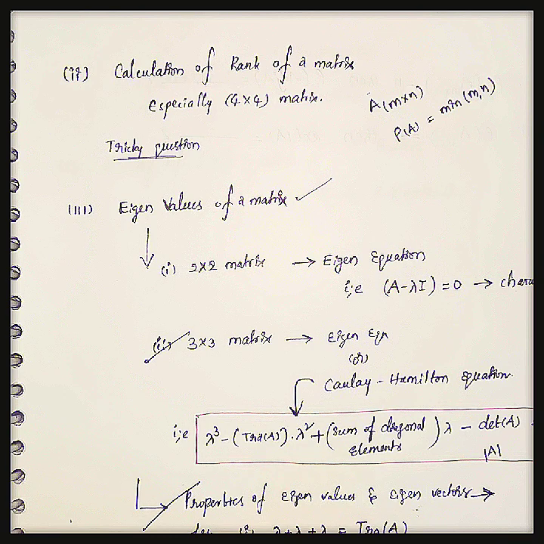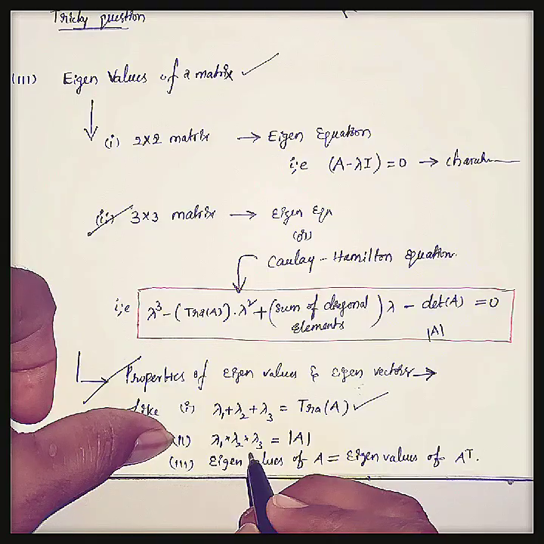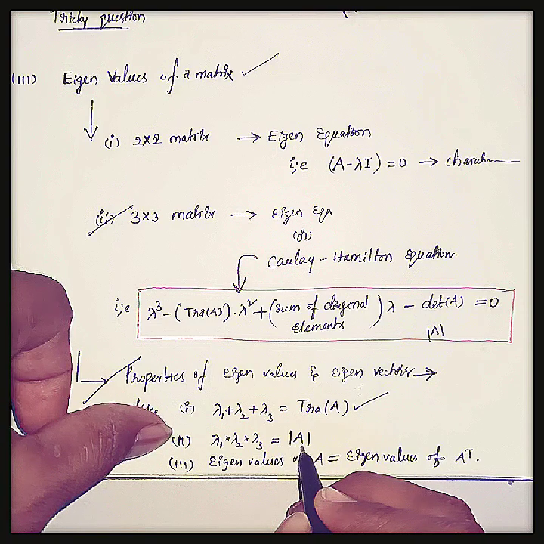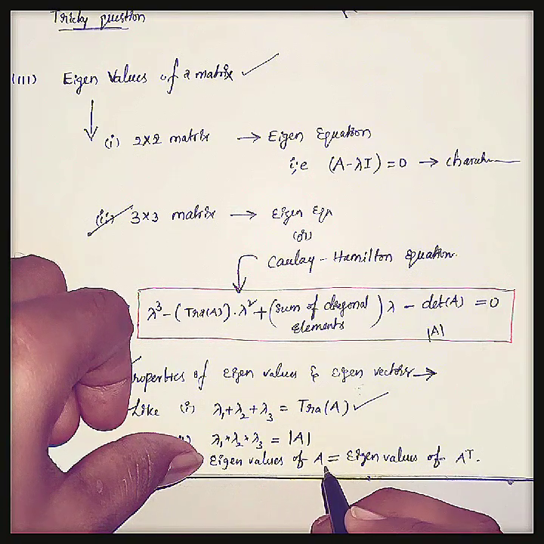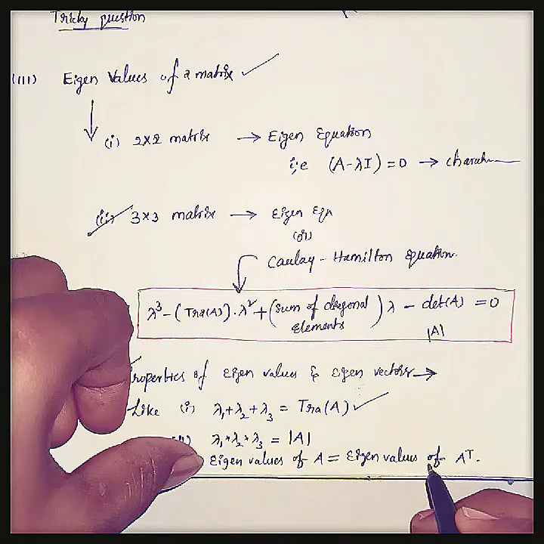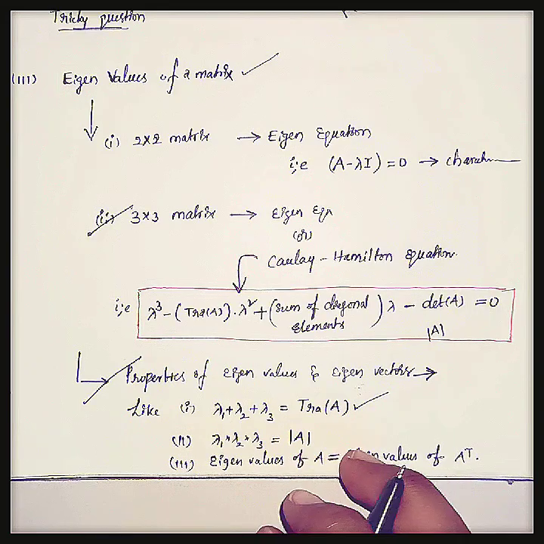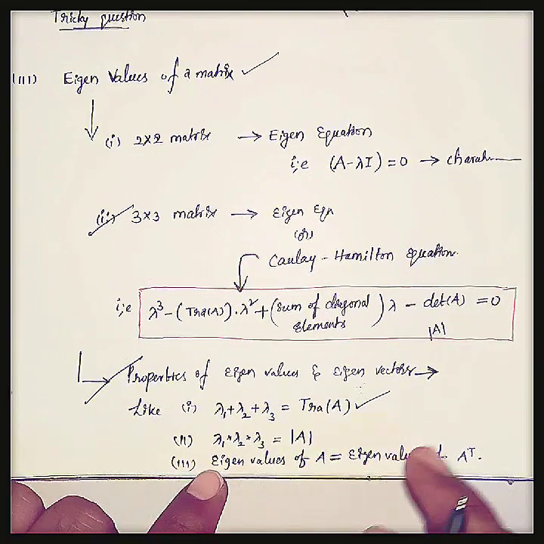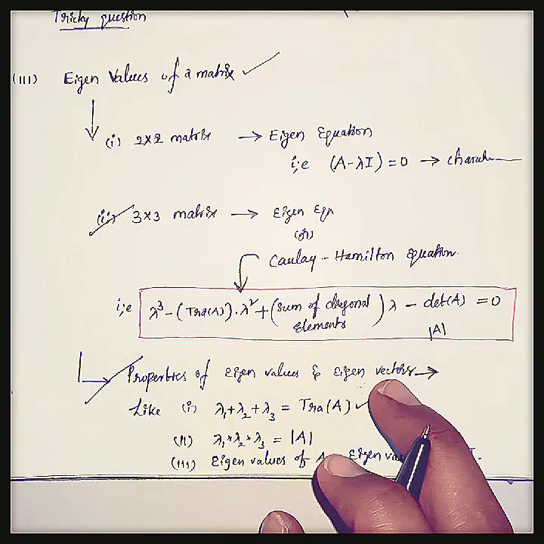The sum of eigenvalues equals the trace of A, that is the sum of the diagonal elements, and the product of eigenvalues equals the determinant of the matrix, and the eigenvalues of a matrix A equal the eigenvalues of the transpose matrix, that is both sets of eigenvalues are equal. Like this, there are different properties of eigenvalues and eigenvectors that we should learn.